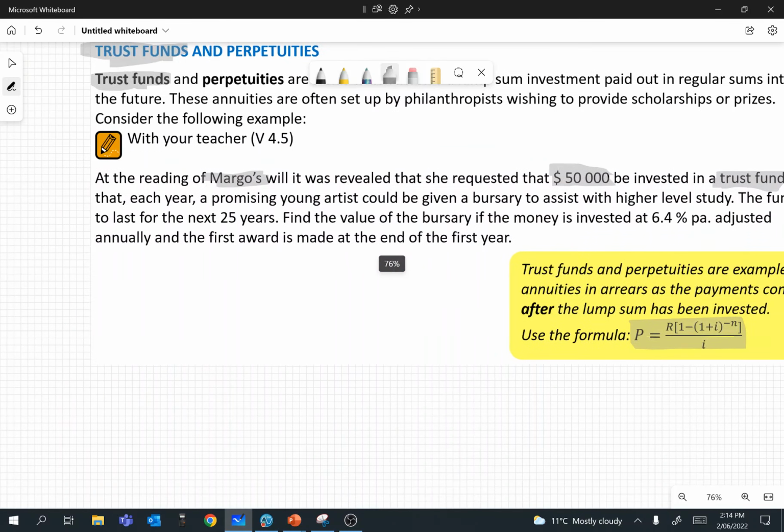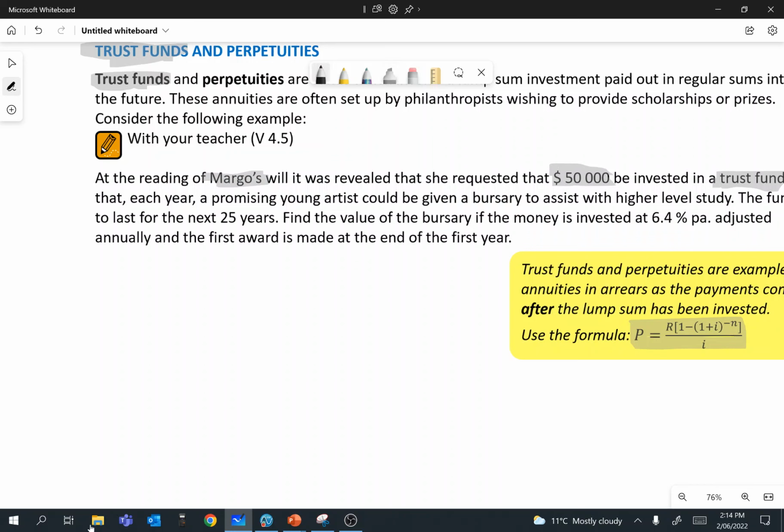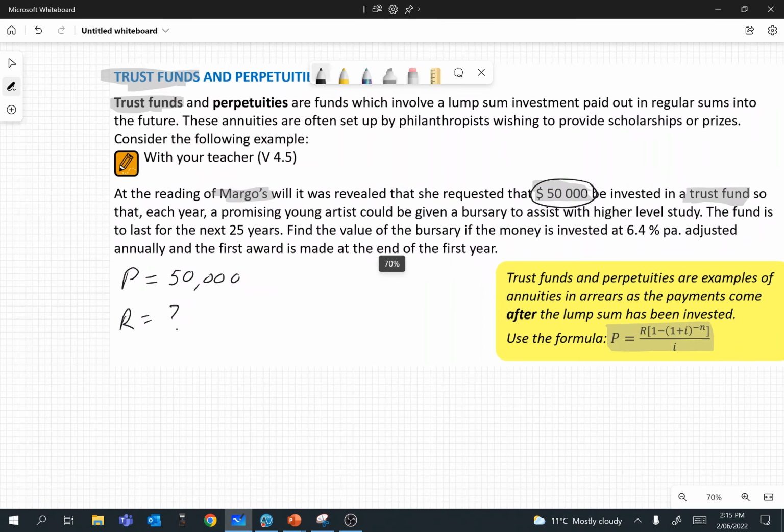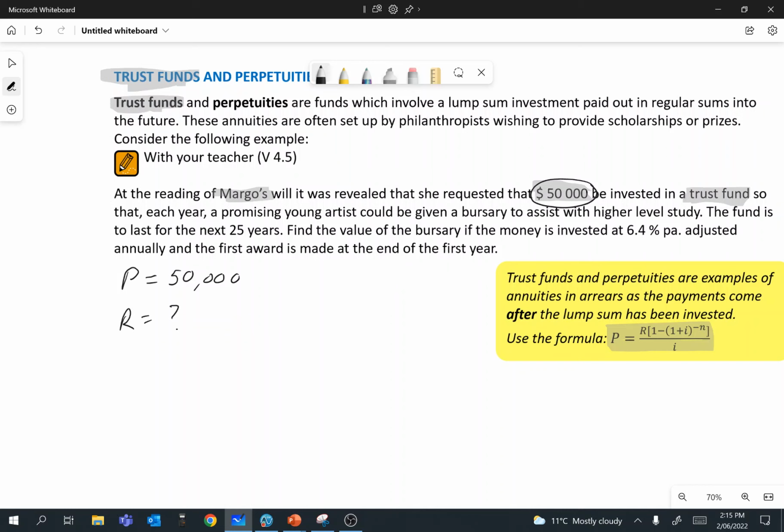So let's write down the different variables we need to know. So the total amount in the account P, in this case, is the $50,000. So that's how much is invested into this trust fund. They're actually asking us to calculate what this regular payment will be, this bursary. So find the value of the bursary. They're asking, what is the regular payment going to be?